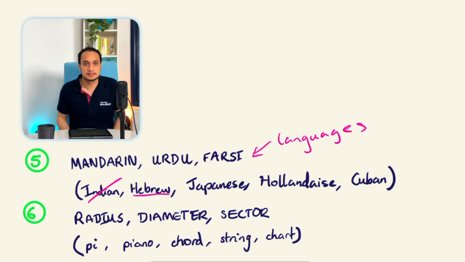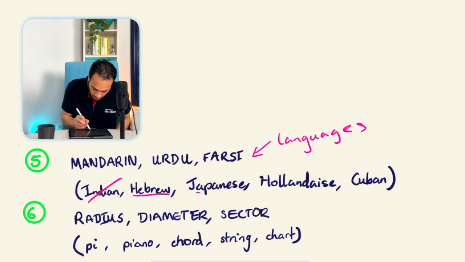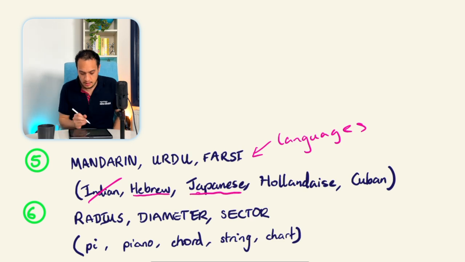Then we've got Japanese, which can obviously describe the race of people from Japan, but can also be a language. And then we've got Hollandaise. So you've heard of the Netherlands, or Holland as it used to be called.